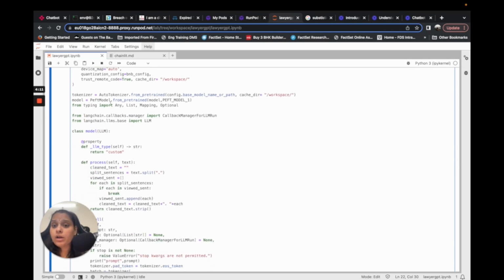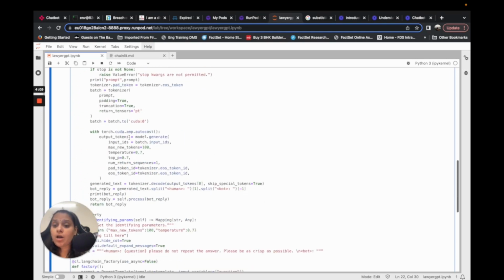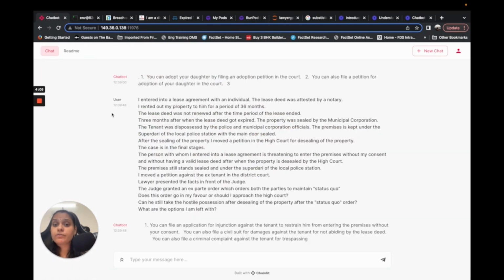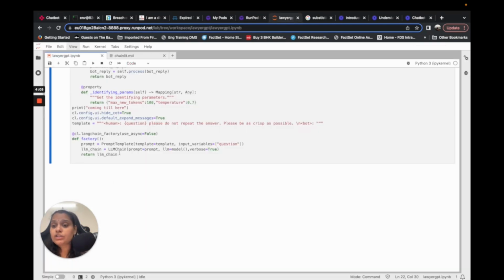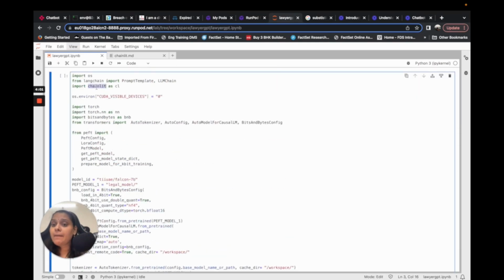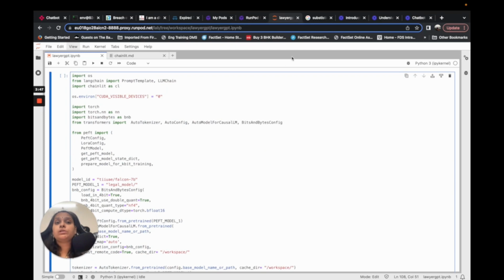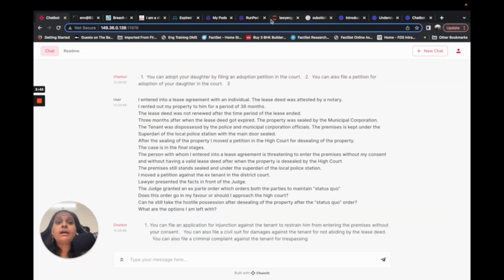Once I had fine-tuned my data, for this chat interface I used a Chainlit app, and was able to give my model to the Chainlit app such that it would take the question and give me the answers. This is what I've done to create this model.